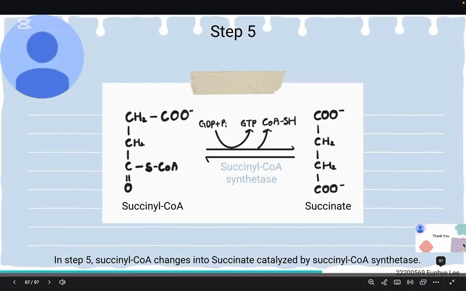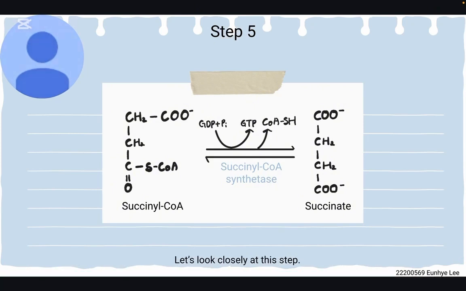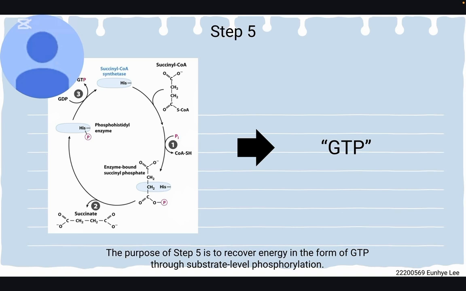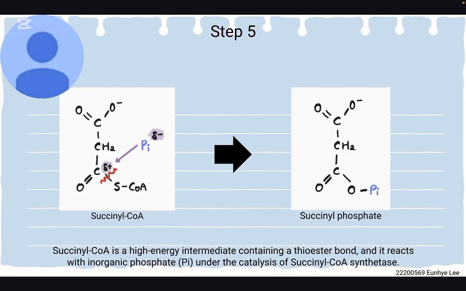In step 5, succinyl-CoA changes into succinate, catalyzed by succinyl-CoA synthetase. Let's look closely at this step. This is an overview of step 5. The purpose of step 5 is to recover energy in the form of GTP through substrate-level phosphorylation. Succinyl-CoA is a high-energy intermediate containing a thioester bond, and it reacts with inorganic phosphate under the catalysis of succinyl-CoA synthetase.